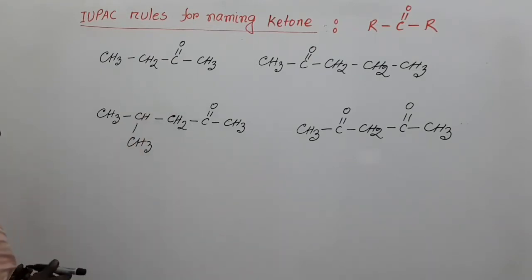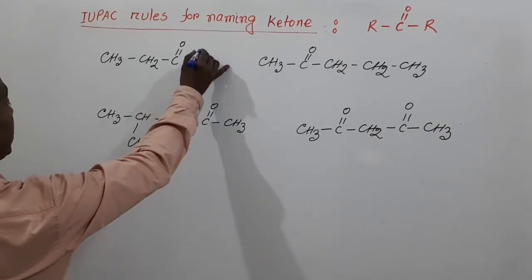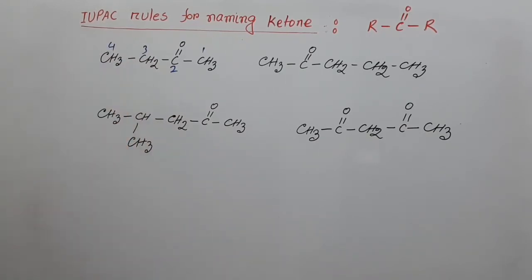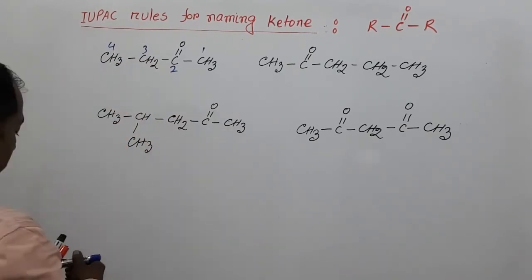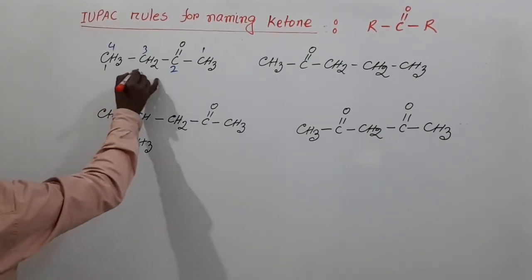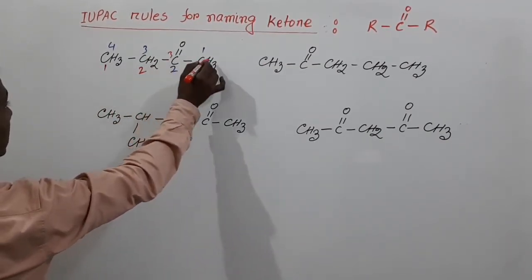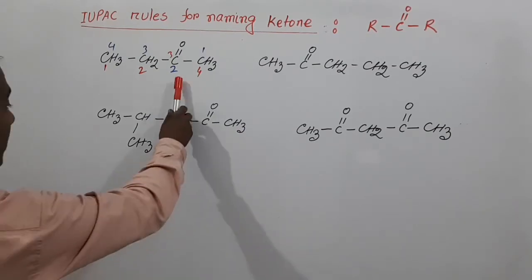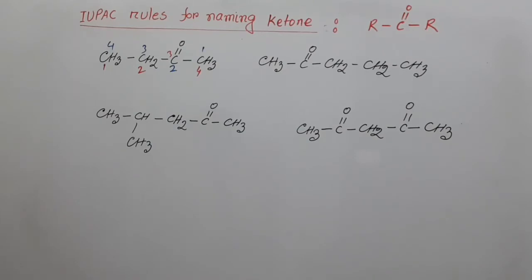At first, in this compound, if we number the main chain carbon, this is 1, 2, 3, 4. 4 carbons are present in the main chain. We can also number this way, 1, 2, 3, 4, but number the chain in such a way that the lowest possible number is given to the carbonyl carbon.